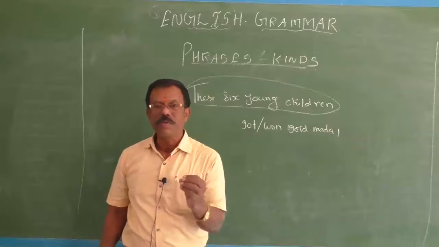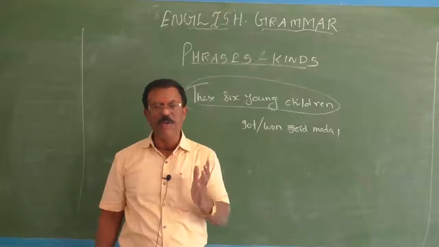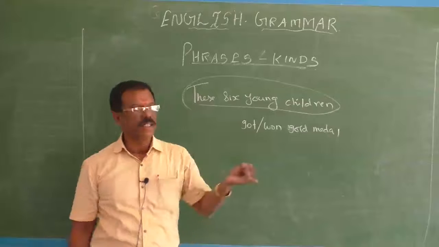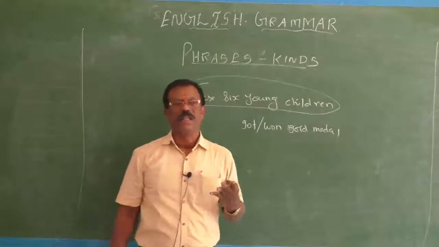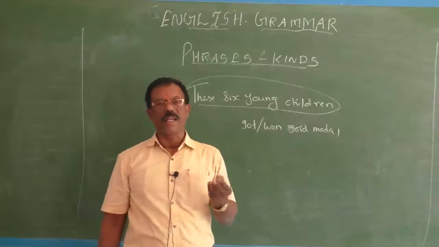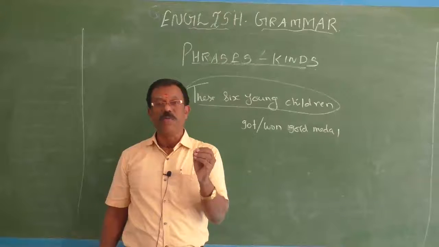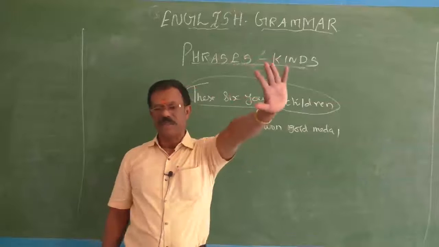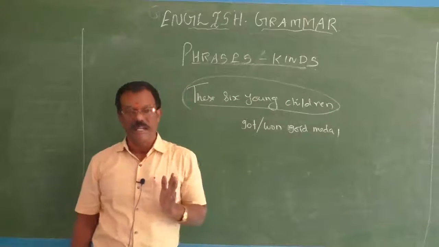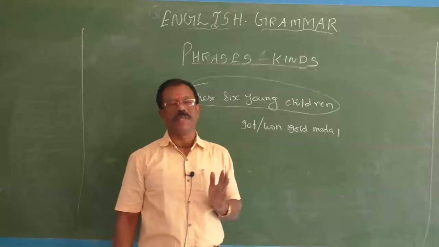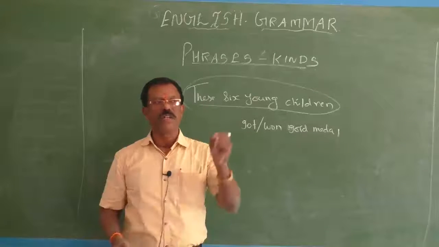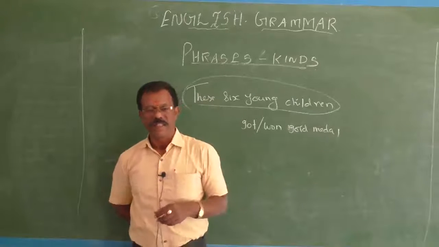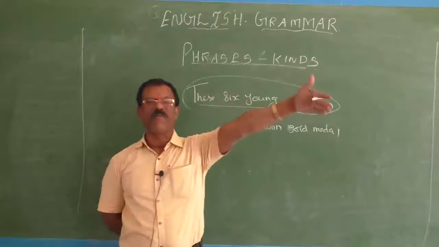Distributive adjectives also. This and that, these and those. They are used as demonstratives because they refer to something. They are also used as demonstrative adjectives because they are always used to refer to a particular thing, whether they are nearer to us or far off from us.